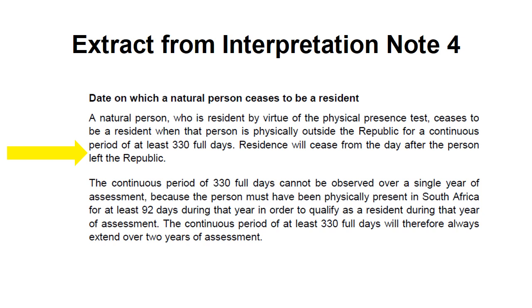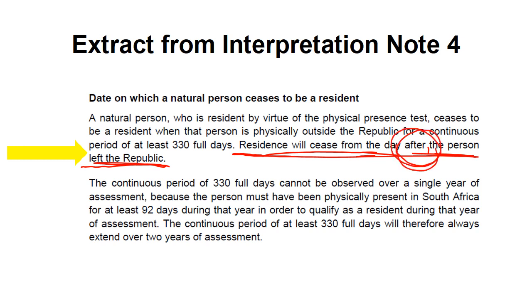It says, the date on which a natural person ceases to be a resident. So a natural person who is a resident by virtue of the physical presence test ceases to be a resident when that person is physically outside the Republic for a continuous period of at least 330 full days. Right, we know that. This is the sentence that's really important. Residence will cease from the day after the person left the Republic.